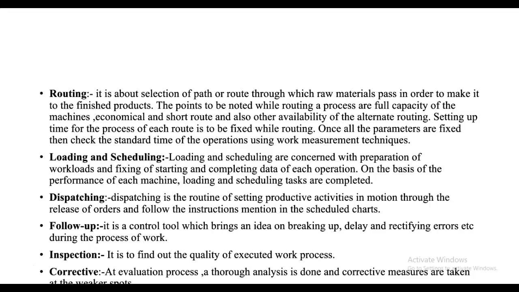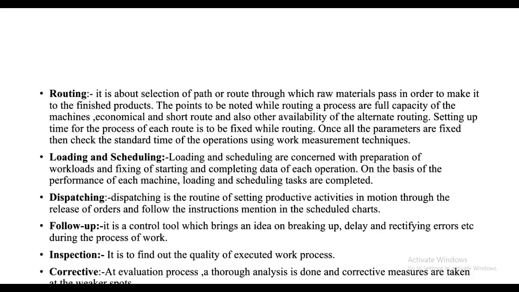Follow-up. It is a control tool which brings an idea on breakdowns, delays and rectifies errors during the process. Means after making the product, we hold an internal meeting of different employees, workers or operators, so that we can rectify all the errors that we generated in making the product, so that they do not get generated in the future. This is known as follow-up.